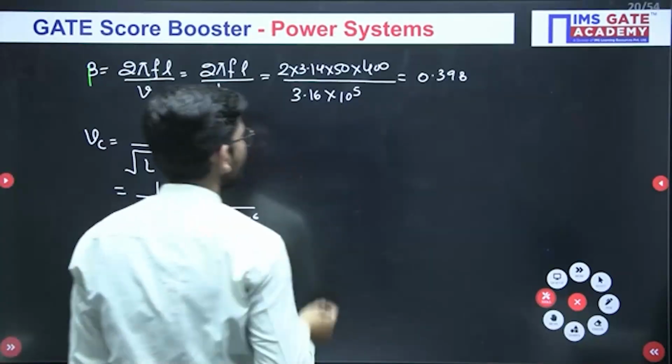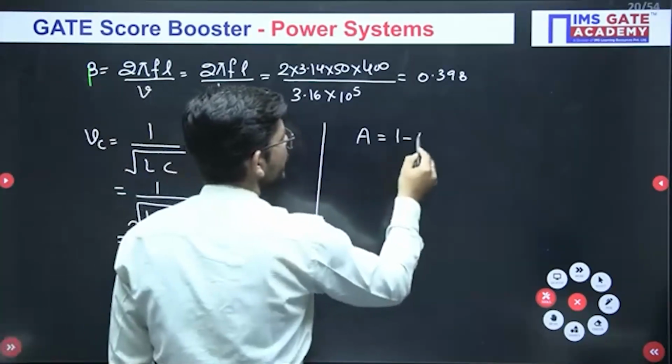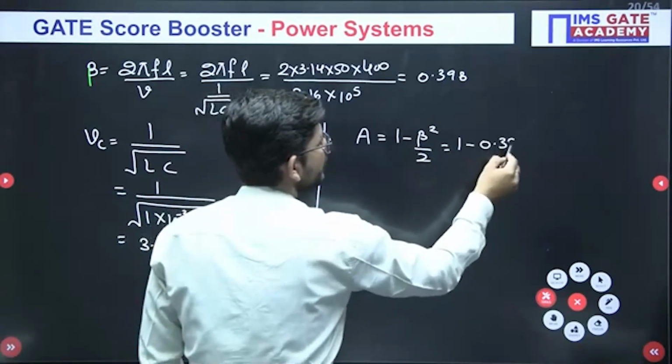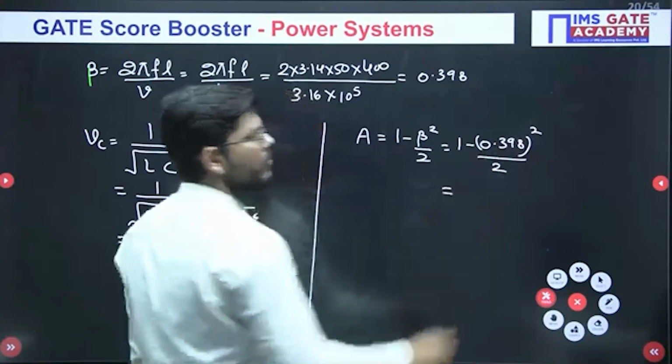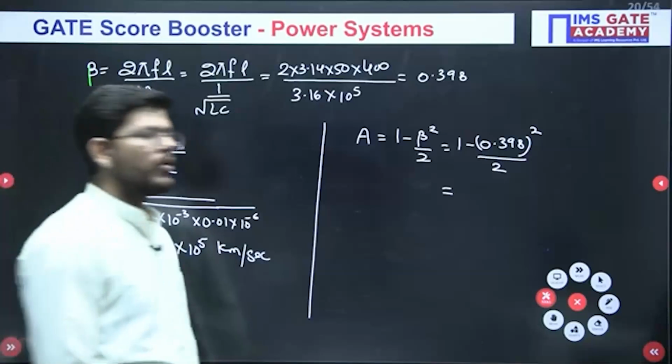Okay, the beta value coming is 0.398. Now what is a? a is 1 minus beta square by 2. So 1 minus 0.398 square by 2. So from here, what will be the value of a? The a value that you will be getting is around 0.92.